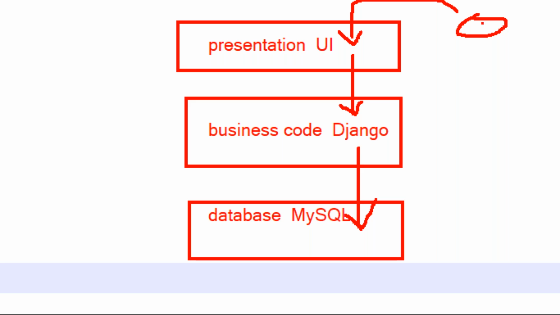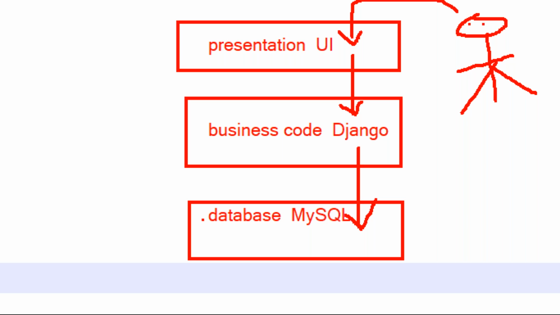Here one user is there, sending some data to store into the database, for example. Using the presentation, the person gives an employee number, employee name, salary, some information like this. Then that comes to the backend code, which receives data from the presentation and sends it to the database.